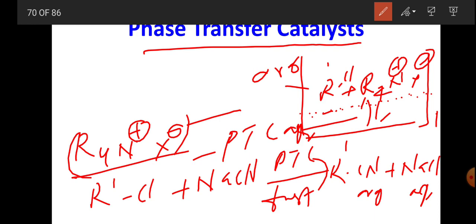On adding a small amount of R4N+ X- to this nucleophilic substitution reaction, the nucleophile CN- moves from aqueous layer to organic layer, thereby facilitating the nucleophilic substitution reaction.